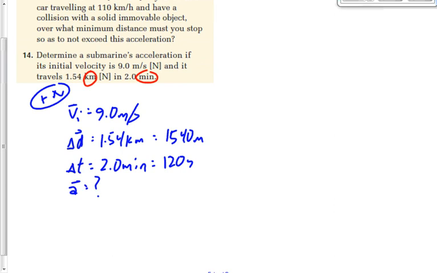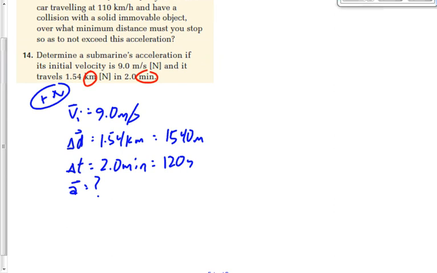How about Vf squared is equal to Vi squared plus 2ad? I don't know which one to use. Let's try this one. Okay, we're solving for acceleration. That's good, because that's what we're looking for. It's in the equation. We know what d is, right? That's good. Vi, perfect. Vf, do we know what that is? We don't. So there's another unknown. Could we use this? You get 2 unknowns. So if you use this, you're going to have to use another equation in conjunction with it to get Vf. Okay? The easiest way to do it is to say, forget it. Let's not use it. Even though it's a perfectly valid equation, it's not going to give me the answer.